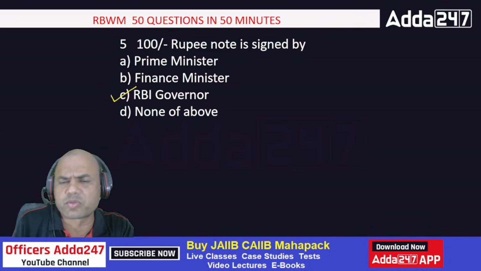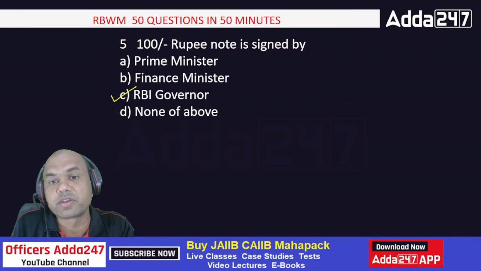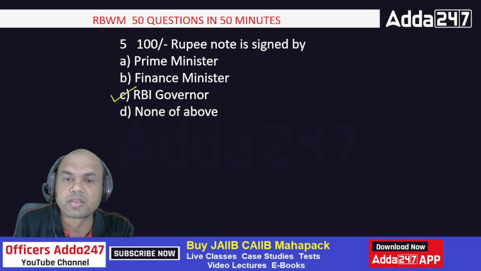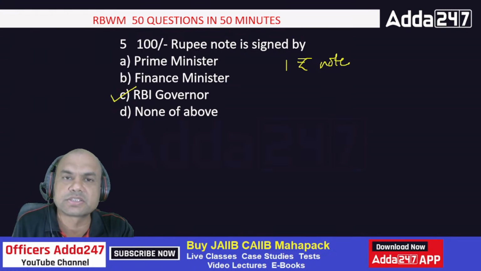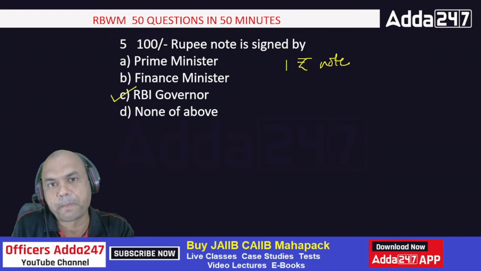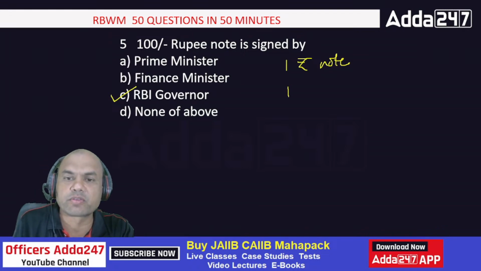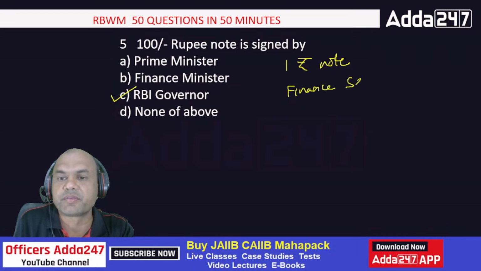Now, one more question. Chalo, additional one. 51, now it becomes 52. Okay. 1 rupee note is signed by whom? This is an exam question. 1 rupee note exam question generally comes. It is signed by whom? RBI Governor again? It's not RBI Governor. Finance Secretary. Okay. Finance Secretary of the government.